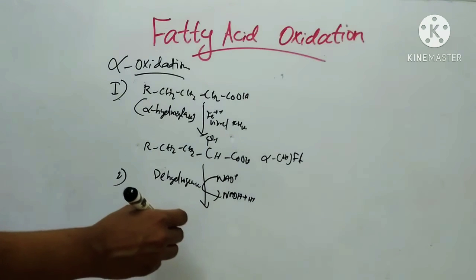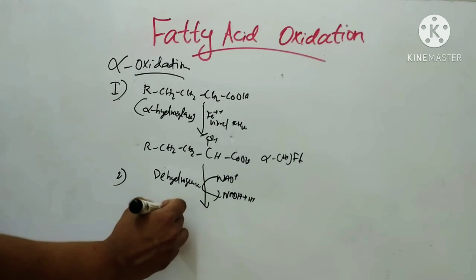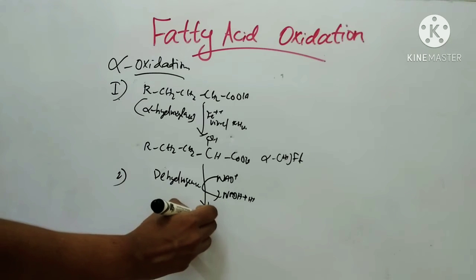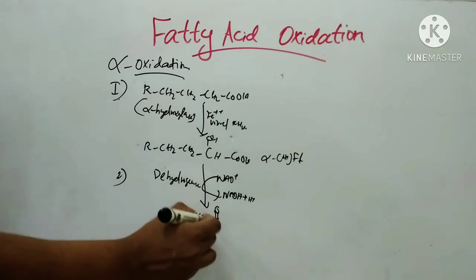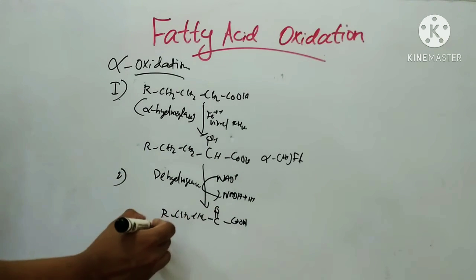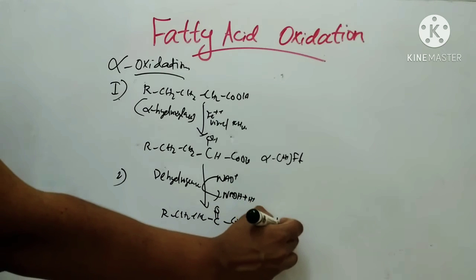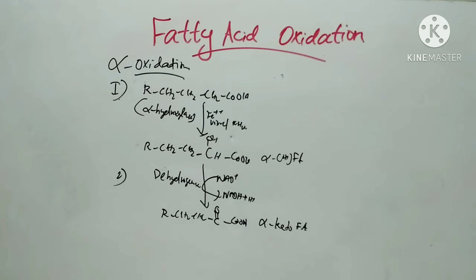It is converted to an alpha keto acid: CH2, CH2, C double bond O. The hydroxyl group is changed to a ketone group because of dehydrogenation. So it is changed to alpha keto fatty acid. This is the second step.